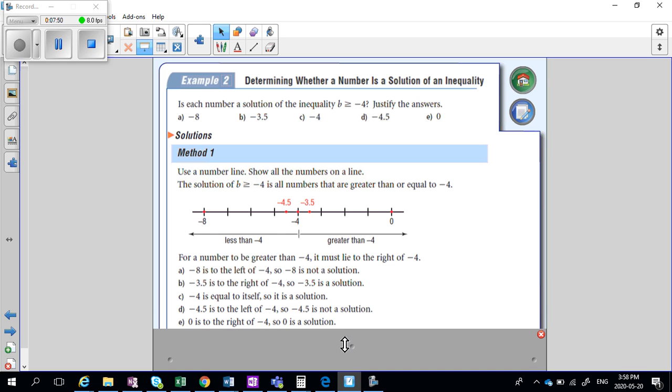If we look at all these different values, we ask, is that okay? Let's look. If we said -8, where is it? It's over there. Not okay, right? It has to be here or to the right. -3.5, that's to the right of -4, so that's good. -4, yep, because we said that was included. That's why it says equal to here. -4.5, nope, that's on the left. And 0, yep, because it's on the right.